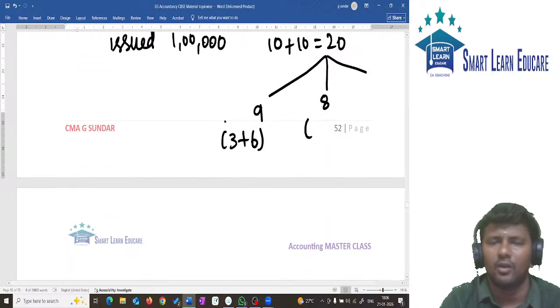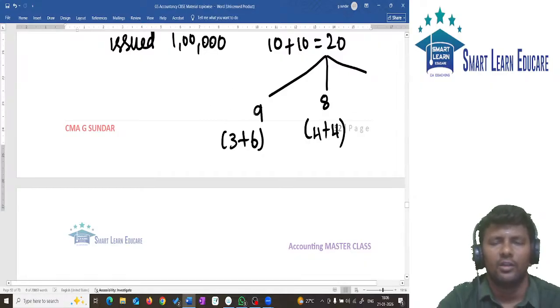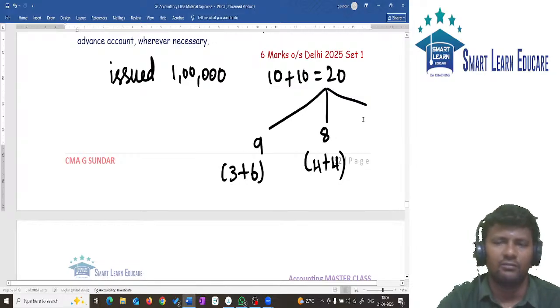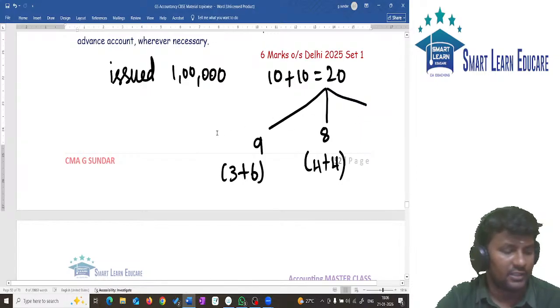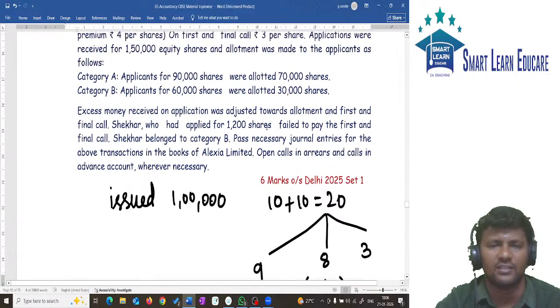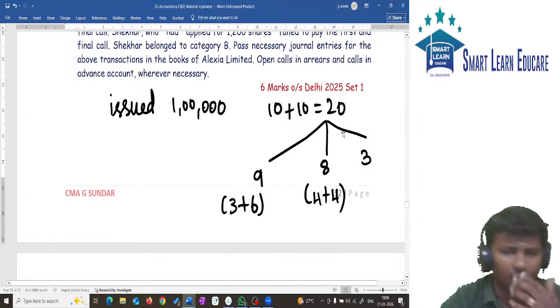It means 4 plus 4. So 9 rupees and 8, 9 plus 8 total 17. Still we have 3 rupees balance. That balance is on first and final call. So this is the information given in the question.